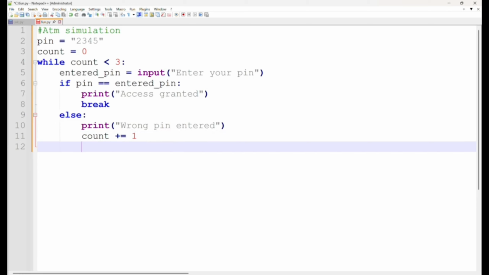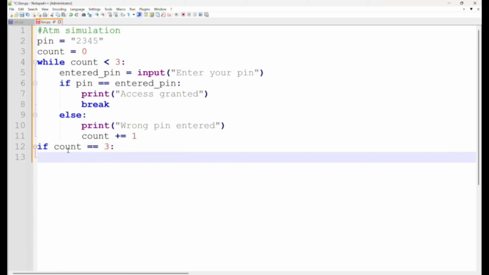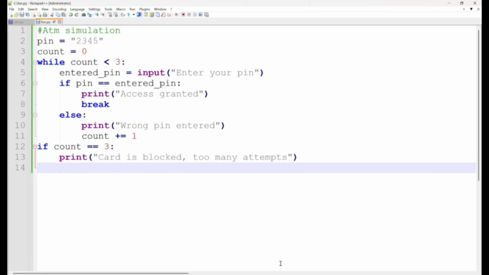Introduce an if statement. This if statement will be outside of the while loop, so if count reaches 3, print a message to the user. I'll use the command prompt to run this code. The program is called fun.py.